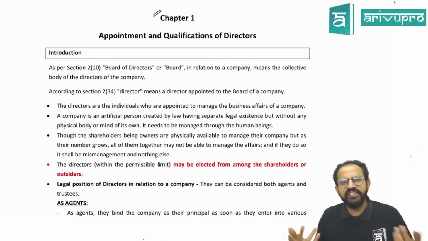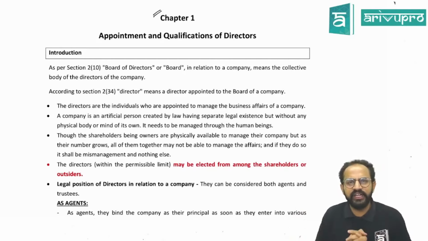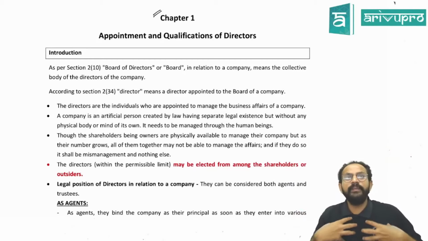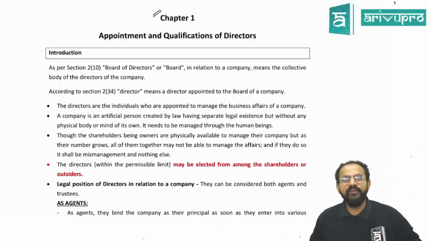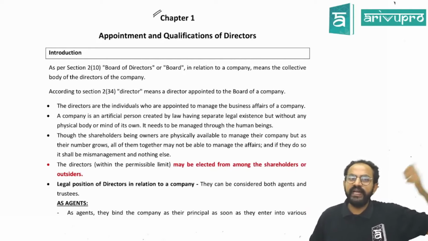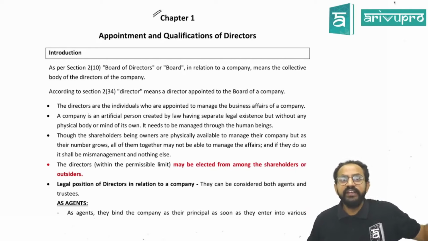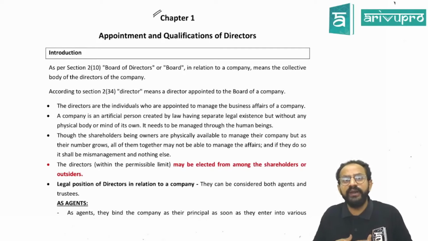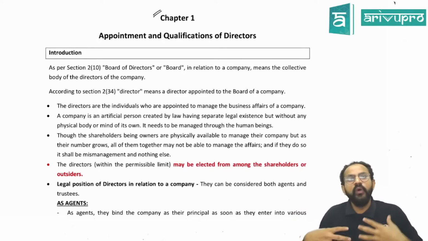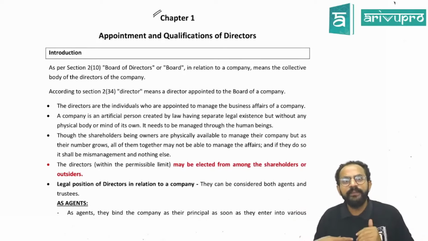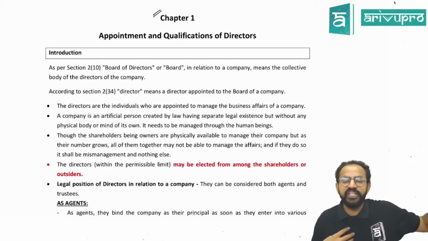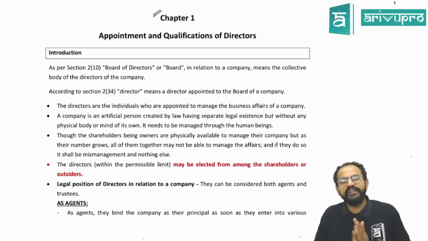Sir, what is a trustee? In a normal trust, there will be a trustee who will take care of the property of the trust for the beneficiaries. In the same way, for the company, the directors will act as trustees. They will take the responsibility to administer the properties, what is good, what is bad, for the beneficiaries, that is shareholders. So the directors play a dual role, as an agent as well as a trustee.